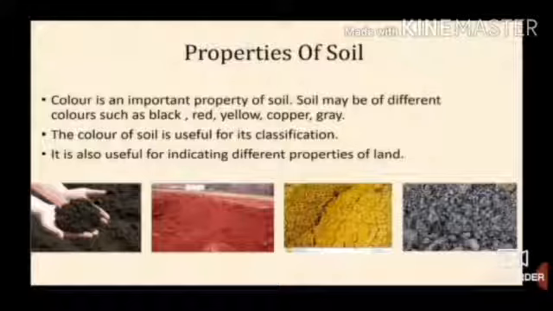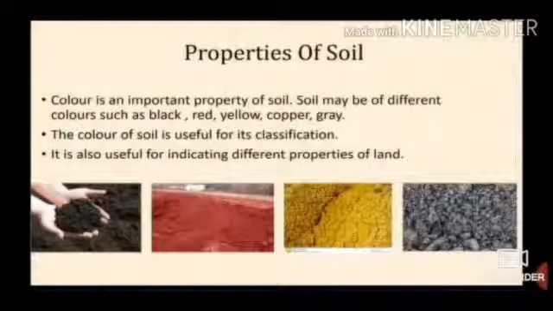Properties of soil. Color is an important property of soil. The color of a particular land is dependent upon the soil color. The color of the soil near the land surface is darker than the color of the lower layer. Colors such as black, red, copper, yellow, grey. The color of the soil is useful for its classification. Classification of land is done from the color of the soil.